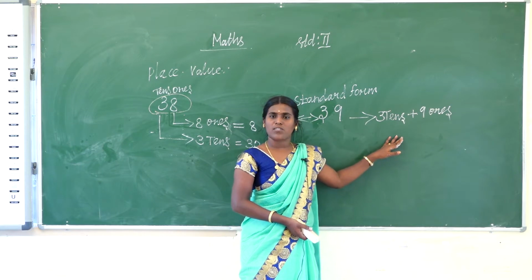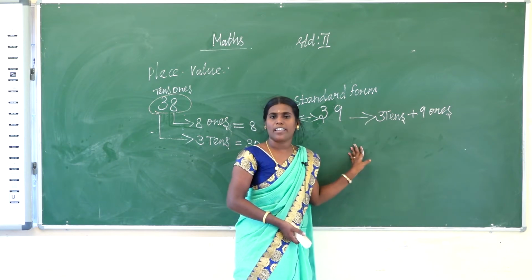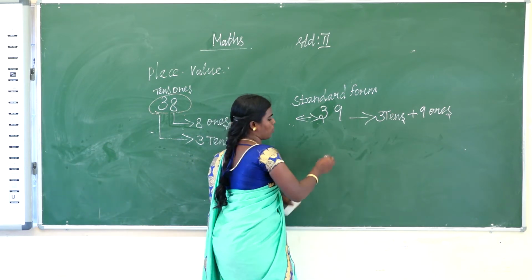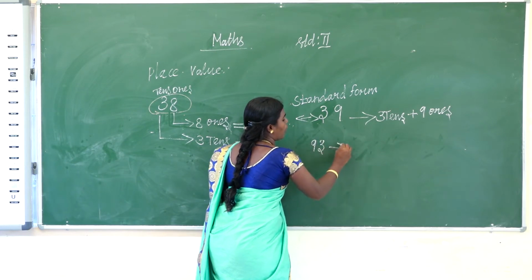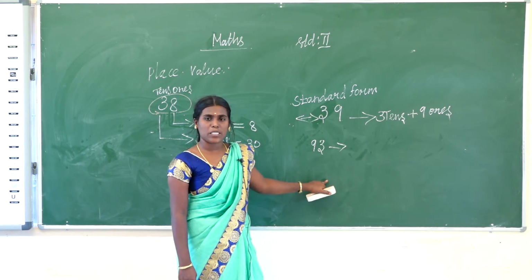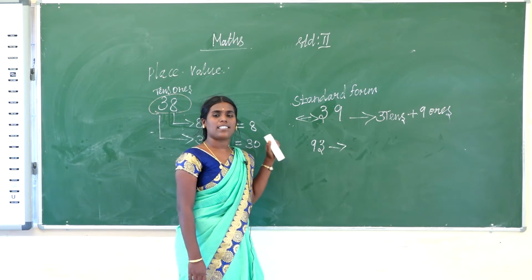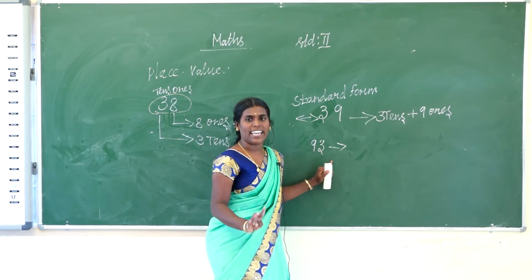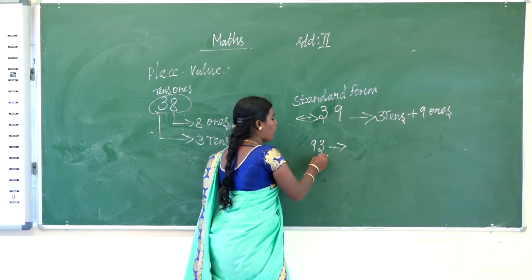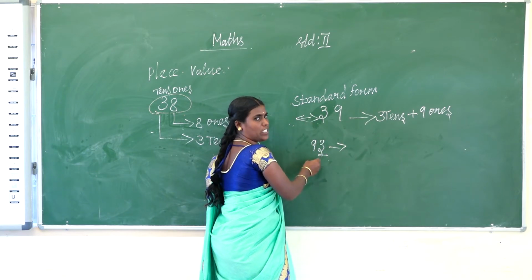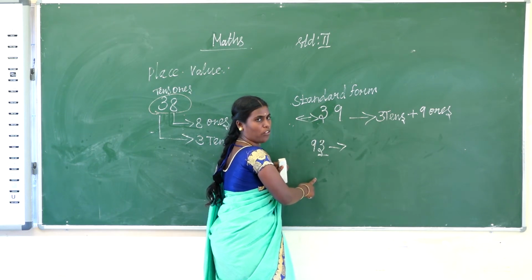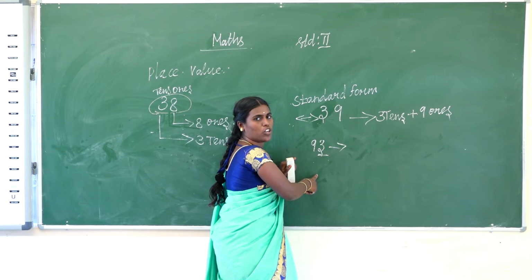Okay, has everyone understood what standard form is and what expanded form is? Another sum I write, and you identify the expanded form alone. So 93. You write how many ones are there and how many tens are there, that is called expanded form. First write not tens. You first write how many ones are there. First write the ones place, next only go to the tens place. Okay, first write ones, and only then which place should we go to? The tens place. What should we not write first? We should not write the value of the tens place first.